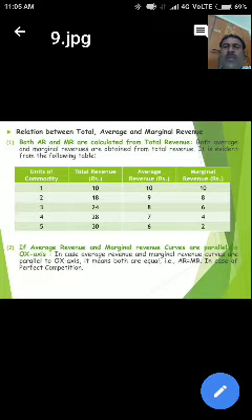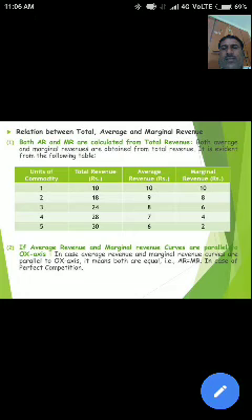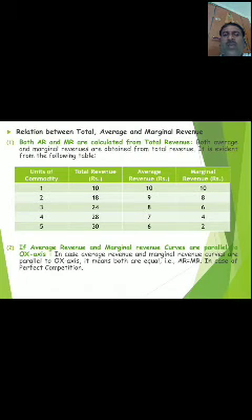Similarly, 18 minus 10 divided by 2 minus 1 means 8 by 1 is equal to 8. 24 minus 18 by 3 minus 2 is equal to 6 by 1 is equal to 6. Another one, 4 by 1 is equal to 4, and 2 by 1 is equal to 2.